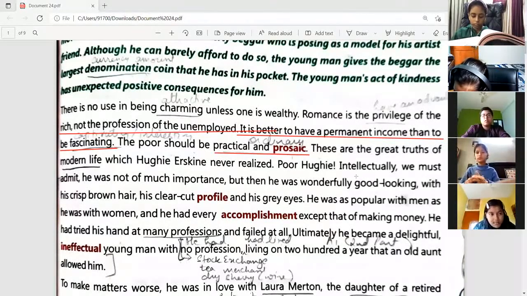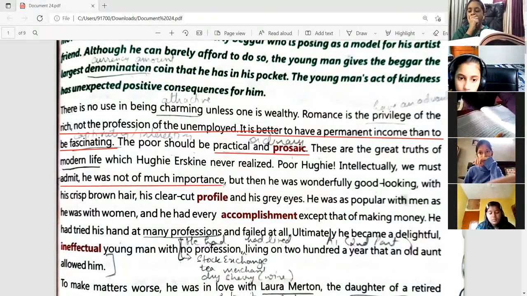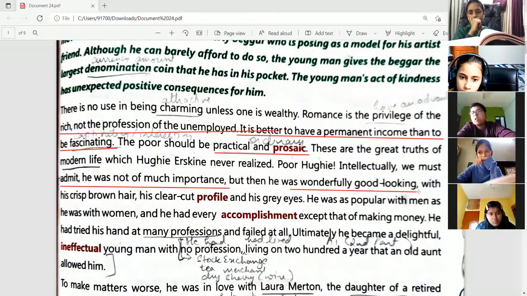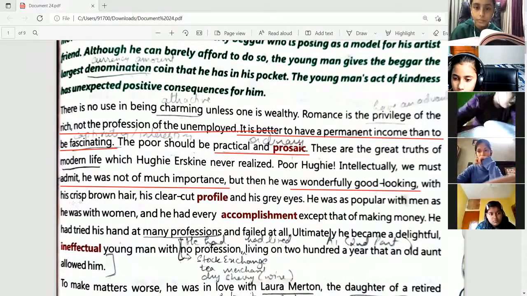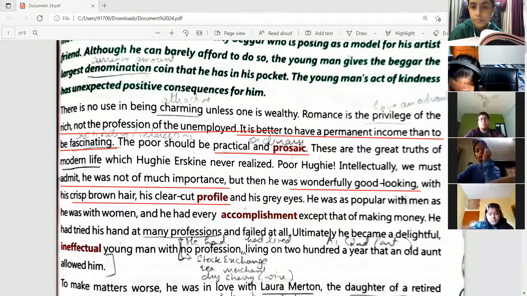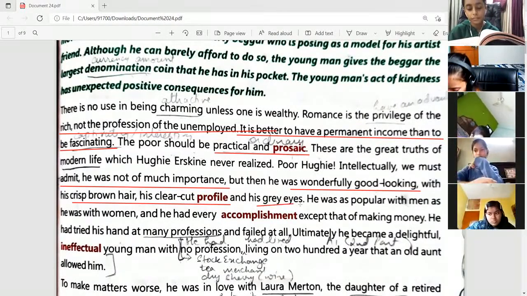Then, poor Hughie. Intellectually, we must admit that he was not of much importance. So it means that his mind was not that sharp. He was intellectually not of much importance, but then he was wonderfully good looking. So he had a very charming, very fascinating personality. His description is given with crisp brown hair, a clear-cut profile, which means a very good personality, a very good body frame, and his gray eyes. So he looked very good.